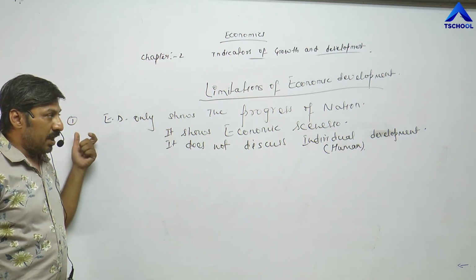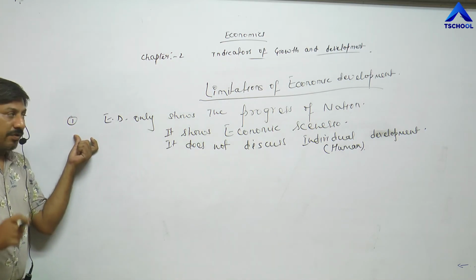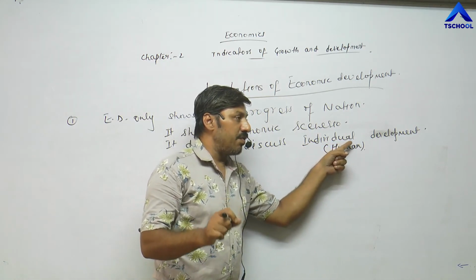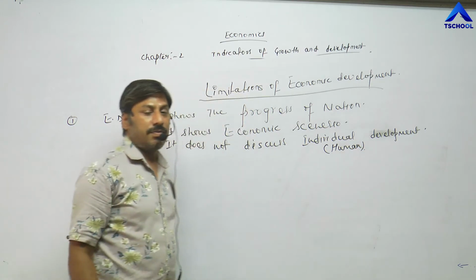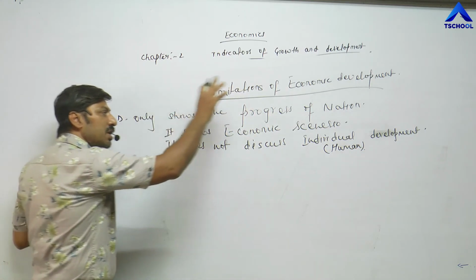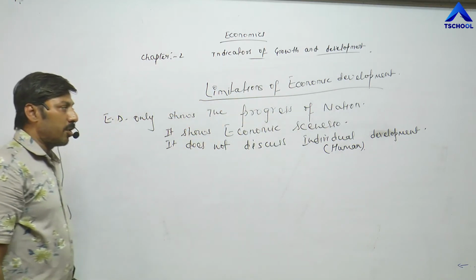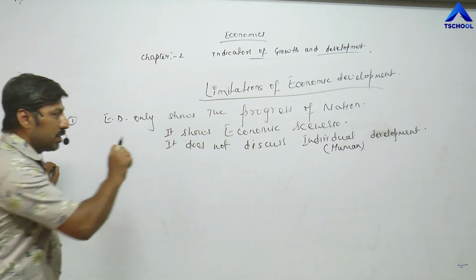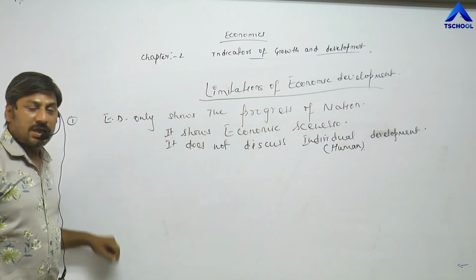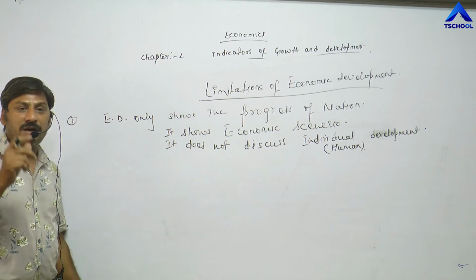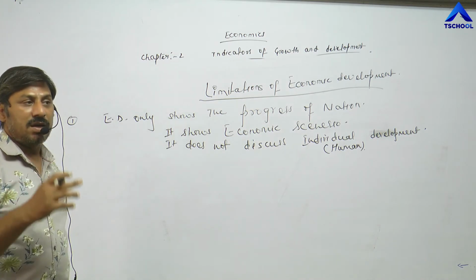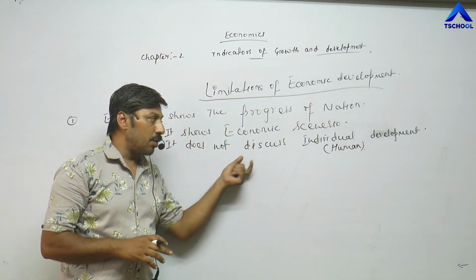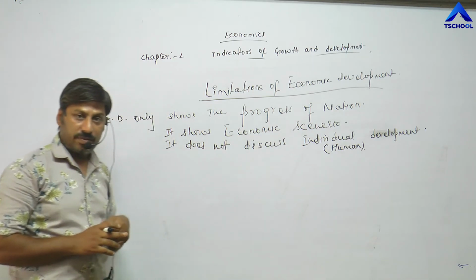This means economic development does not mean the direct development of each and every individual of that nation. It shows only that the nation is progressing. Economic development only shows that the economy is developing, progressing. It shows the economic scenario. Economic scenario means that the national income and per capita income of that country increase. But it does not discuss the development of each and every individual.